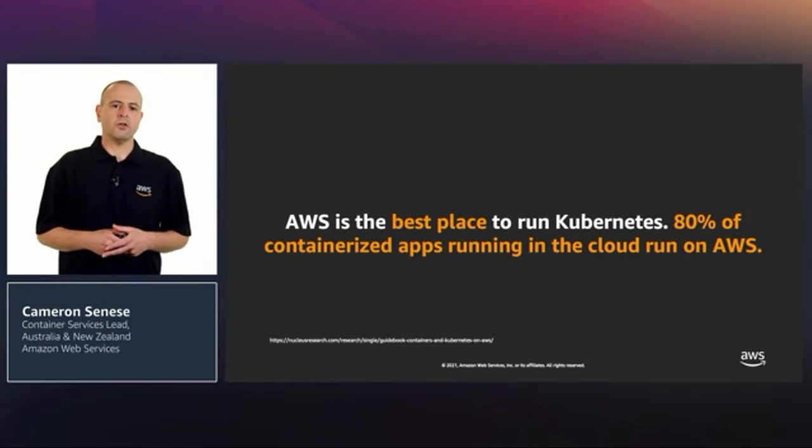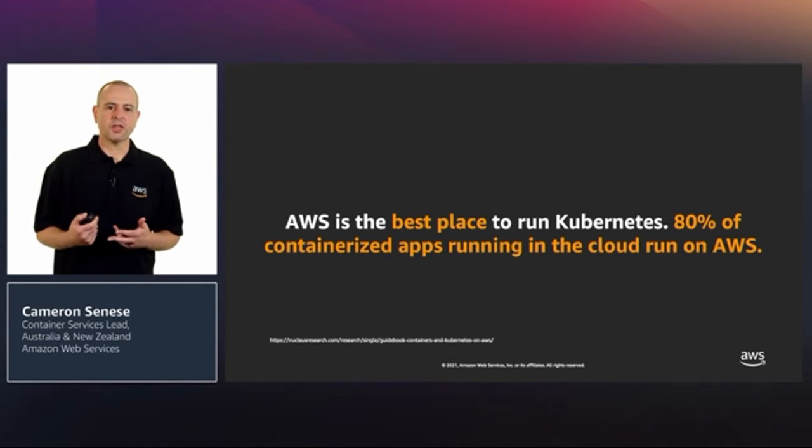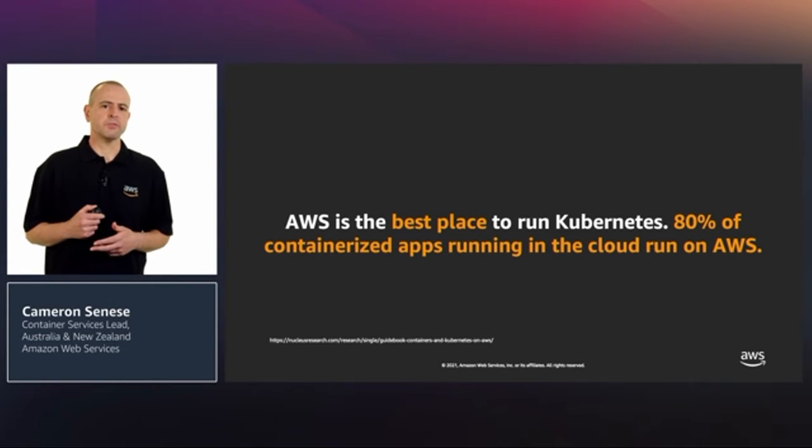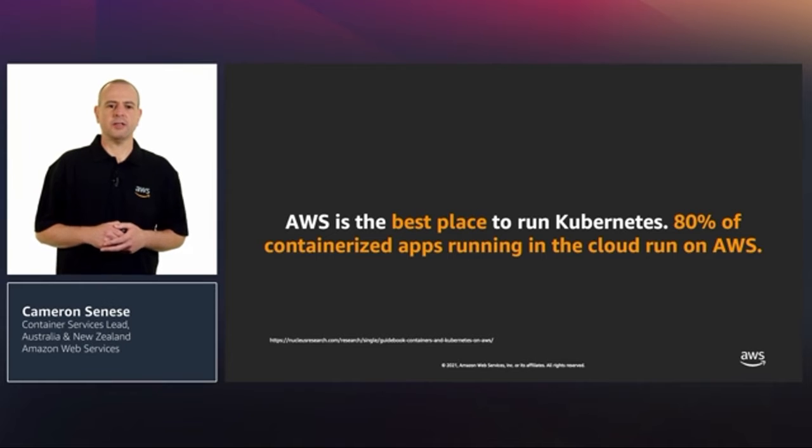Given the choice, a lot of organizations choose to run Kubernetes on AWS, and actually 80% of all containerized applications in the cloud run on AWS. While a majority of our customers choose an AWS managed service, we also recognize that customers have specific needs to self-manage Kubernetes on AWS. We're committed to providing the best experience regardless of how customers choose to run Kubernetes. Teams choose Kubernetes for its vibrant ecosystem and community, consistent open source APIs, and broad flexibility. Customers rely on Amazon EKS to handle the undifferentiated heavy lifting of security and operating Kubernetes at scale.